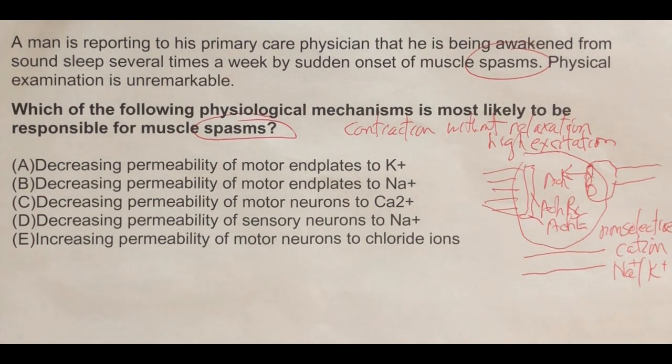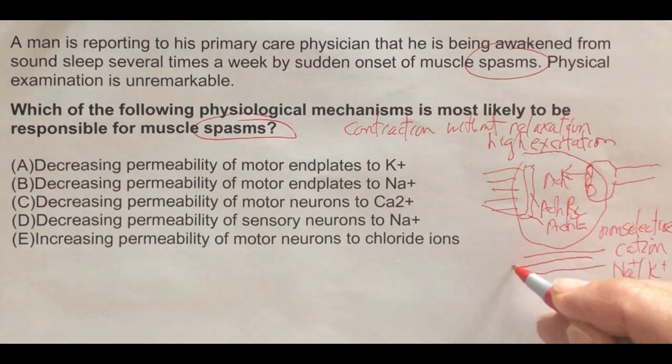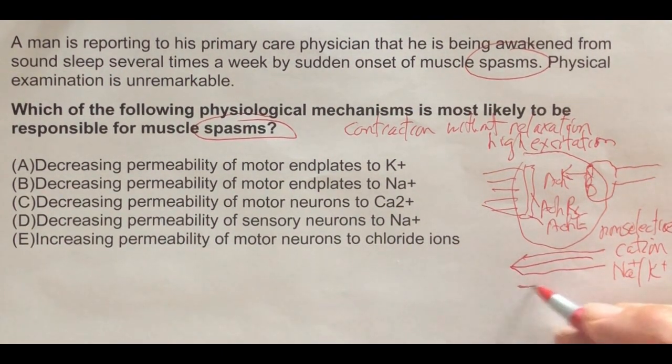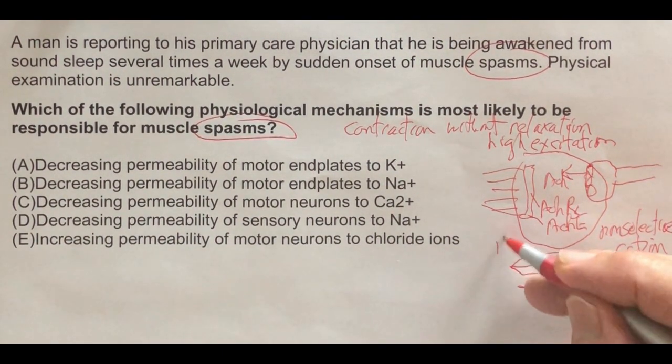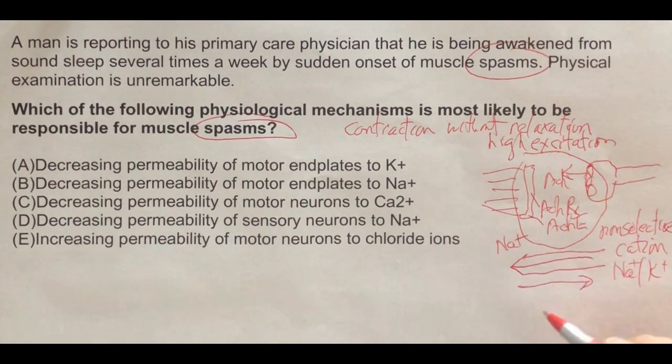It's a very unusual channel because usually in the nervous system, if we say non-selective cation channel, it's non-selective for sodium, potassium, and calcium. But in this case, it's only sodium and potassium. So when acetylcholine binds to the acetylcholine receptor, it opens this channel and allows sodium to enter and potassium to leave. Here's sodium entering, and here's potassium leaving.